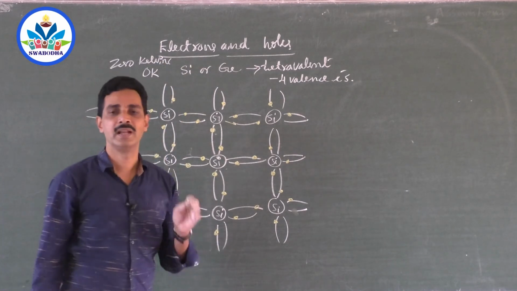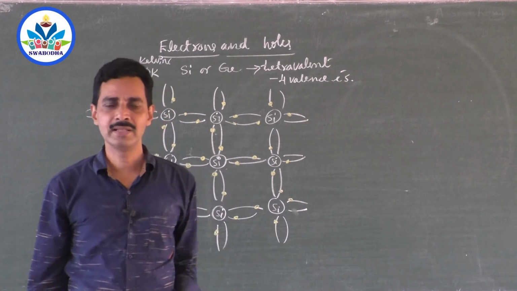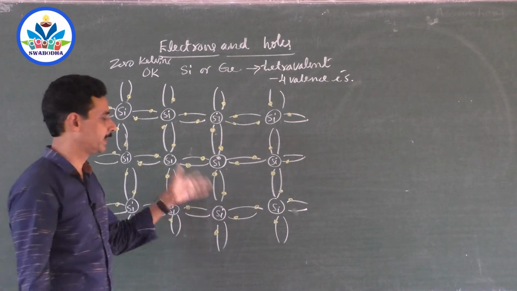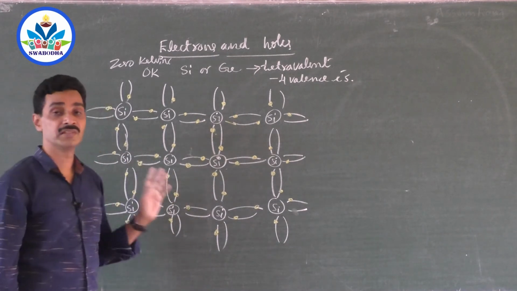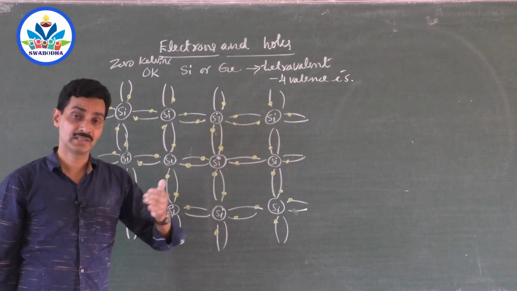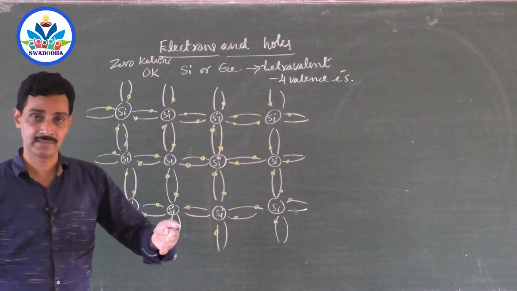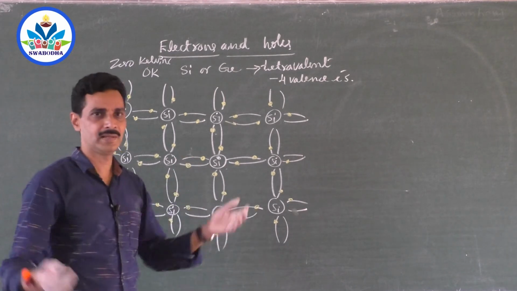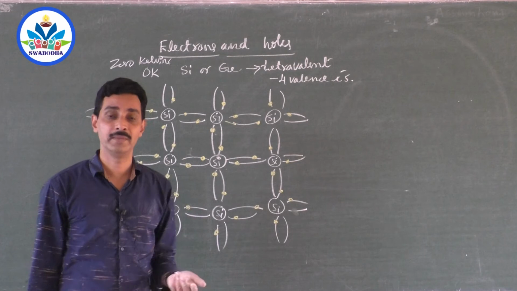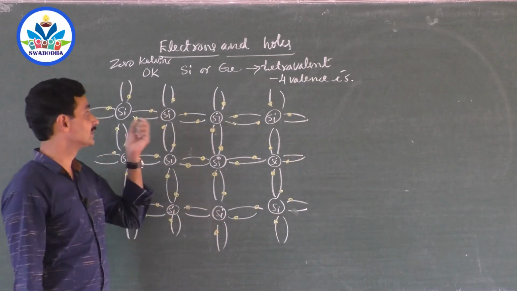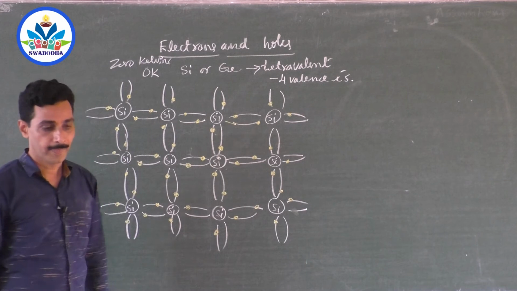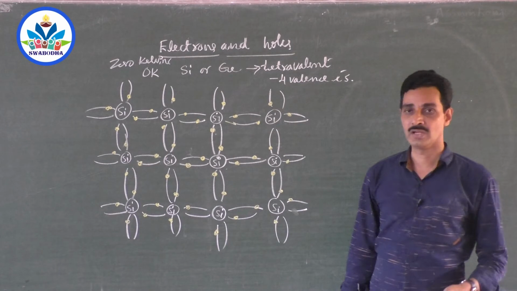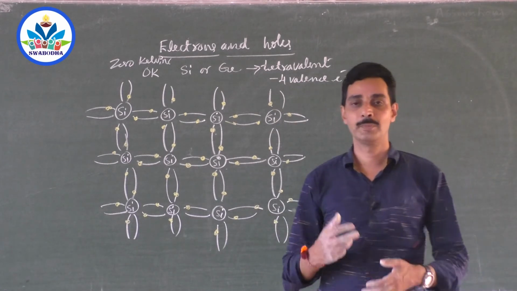Now tell me how many electrons are free. You have only valence electrons. All the 4 valence electrons are busy forming the 4 covalent bonds with the neighboring atoms, and no electron is free. Who is there to carry the charge, or carry the electricity from one end to the other end when a potential difference is applied? If you take such a material and apply a battery, no current flows through it. Why? Because there are no free charge carriers. This is the story at 0 Kelvin. Now what happens if you bring this material to room temperature? At room temperature, electrons can absorb heat energy.